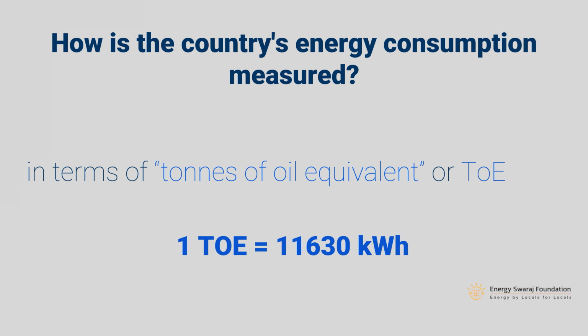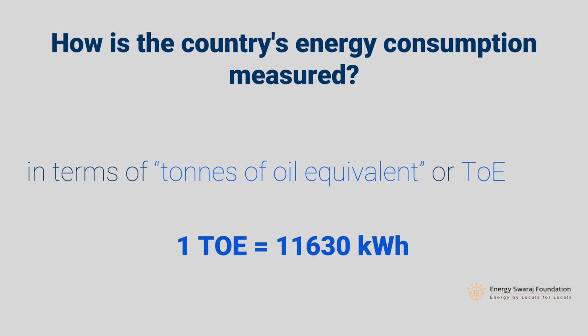Well, this is the energy of a house, but when we want to talk about energy of a country, energy of a state, then 1 kilowatt hour that we have been using for energy is not going to be sufficient. If you want to measure the energy consumption of a country, then you need to use a bigger unit. Like when we buy vegetables, we buy in terms of kilograms.